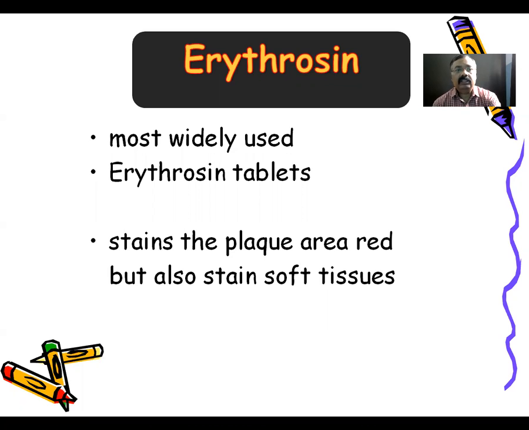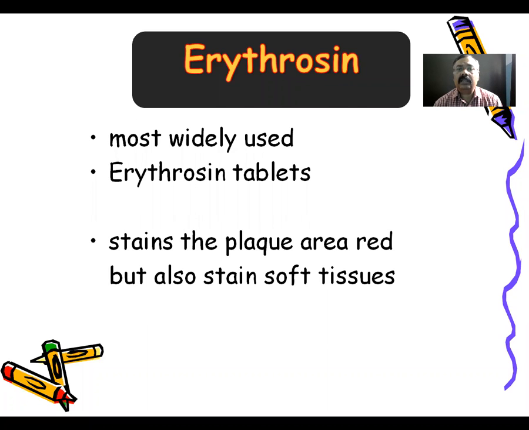This erythrosine is the most widely used disclosing agent to visualize the dental plaque. It is available in tablet form. So remember well, erythrosine tablets. It is commonly used as a disclosing agent. This erythrosine stains the plaque area red in color when we chew these tablets in the mouth.